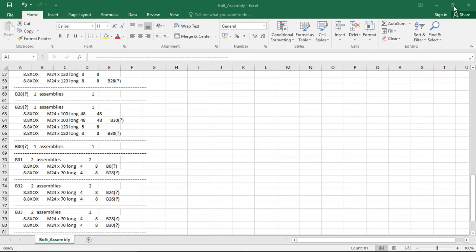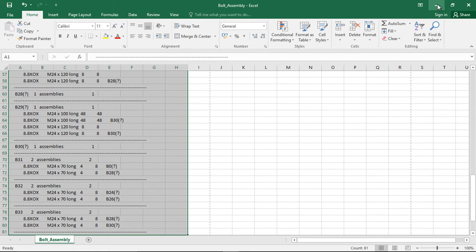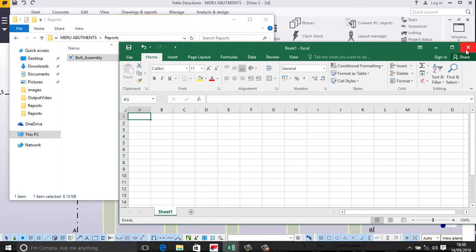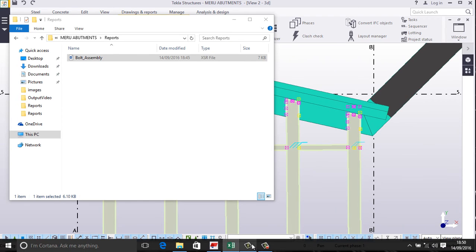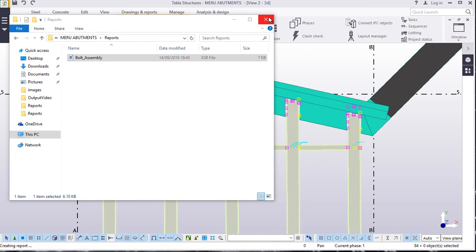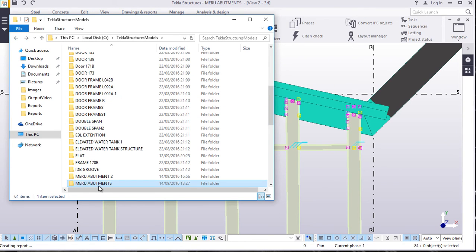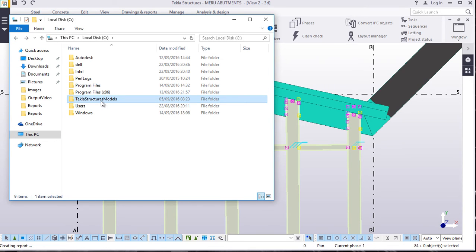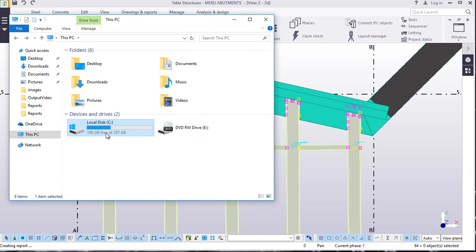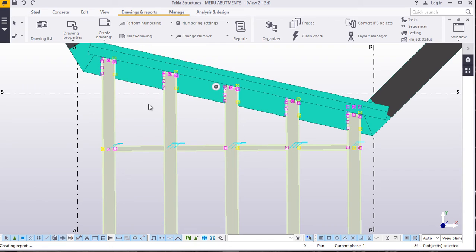We'll close this, minimize that, close this. Remember how we came? We came to Reports, we came to the model folder. Our main folder was Tekla Structures model. Entry is through drive C. We are done with that.